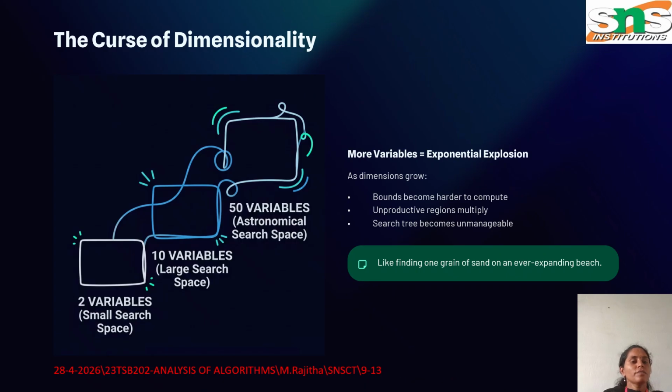The curse of dimensionality. The curse of dimensionality refers to the difficulties caused by an increasing number of variables. As more variables are added, the search space expands rapidly. Imagine searching for a grain of sand on a beach. Now imagine the beach doubling in size every minute. Finding the grain becomes increasingly difficult. The same happens in computational problems.